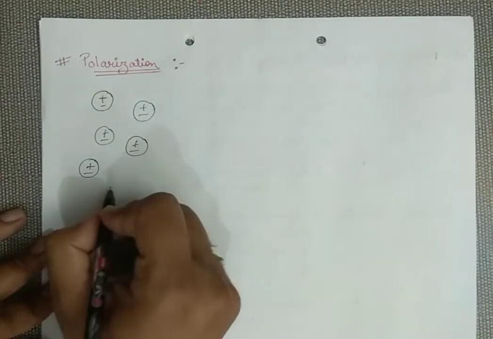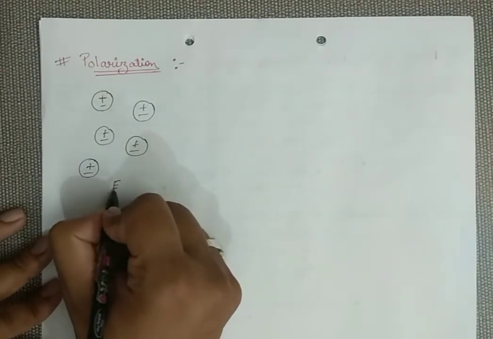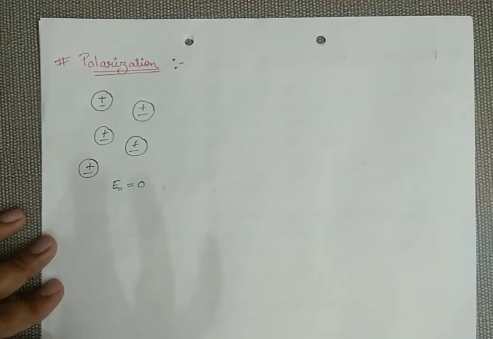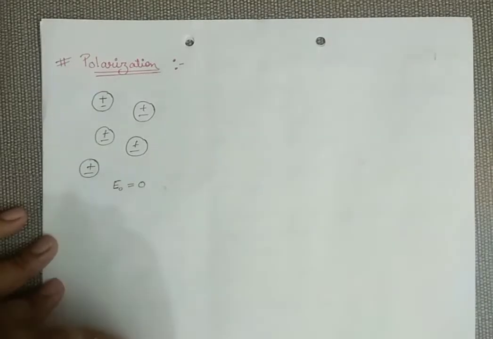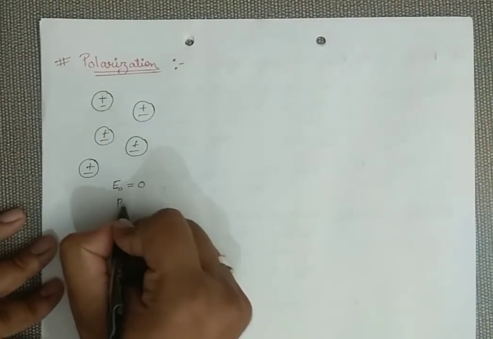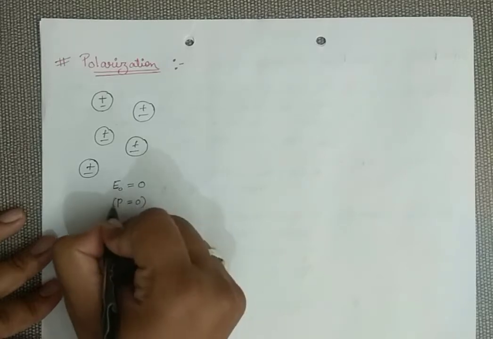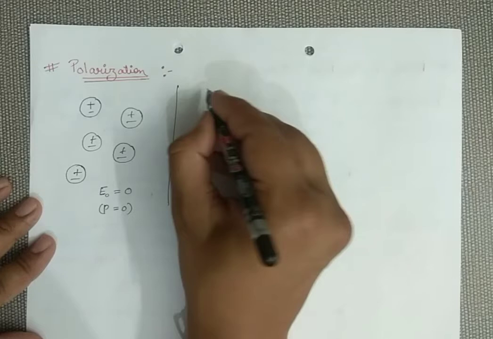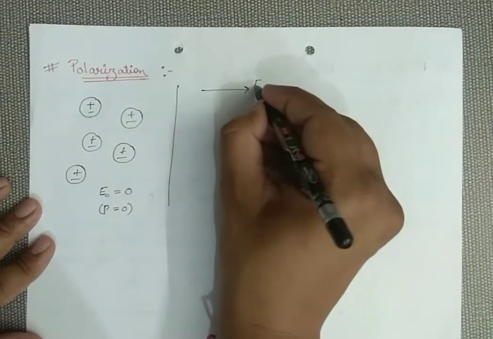Okay, and let the external field right now be 0. So there is no external field I am applying. If no external field is applied, there is no dipole moment. So you can say the dipole moment is also equal to 0. But see what is going to happen when we apply some external field. Suppose this is the external field E0.